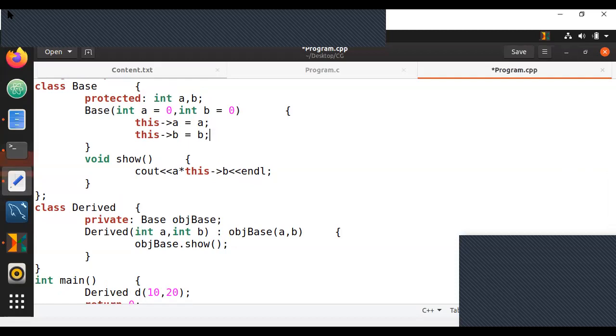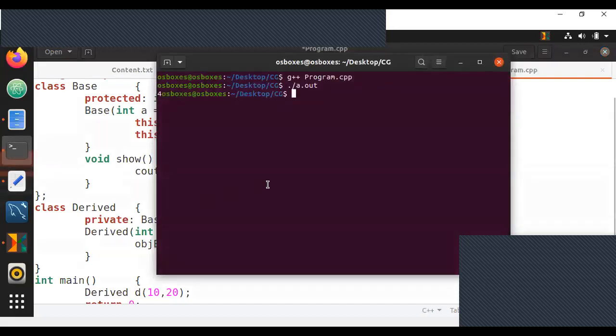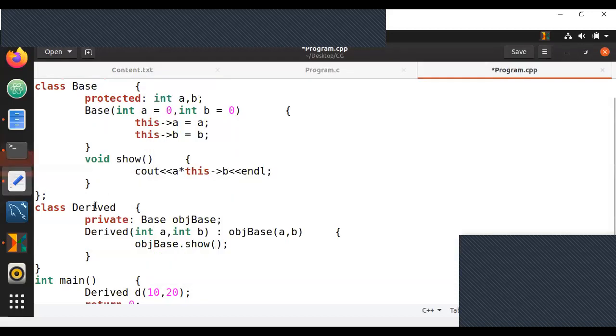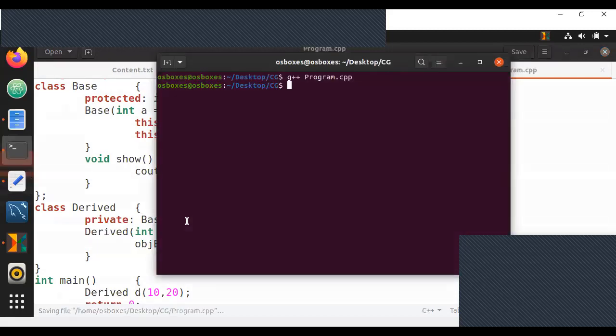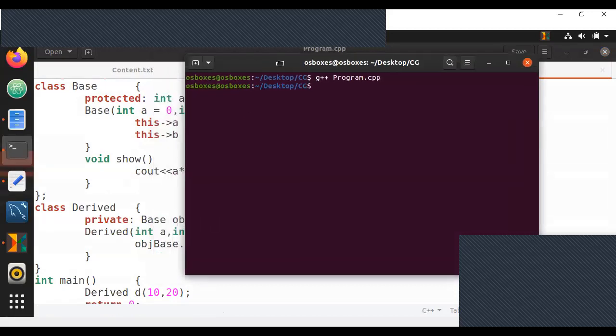This may be slightly confusing because I think this is the first time you're going through such a program. So if you're confused way too much, I'm going to give you guys a clue. I'm just going to compile it and tell you that it does compile. Derived is not deriving it. Remember, I am not writing here colon public base. That means I am not deriving the base class. But still I'm not getting any error.